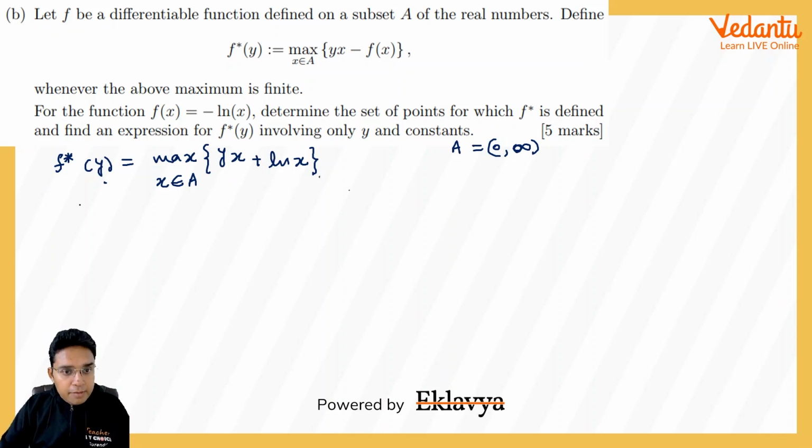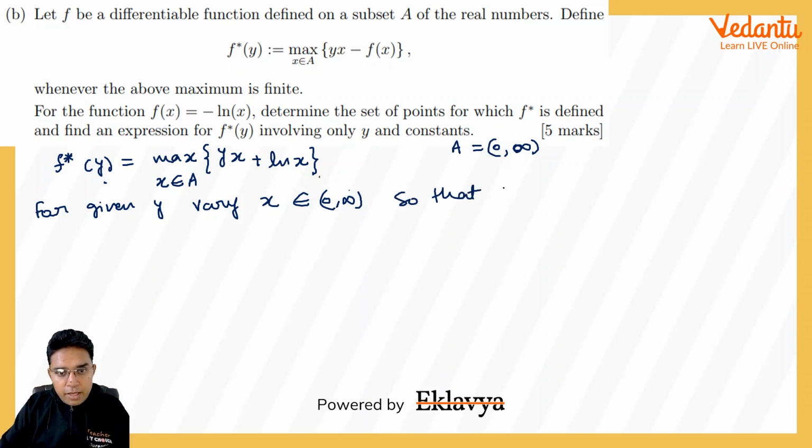For a given y, vary x in this 0 comma infinity so that for any given y, this yx plus ln x is maximum.